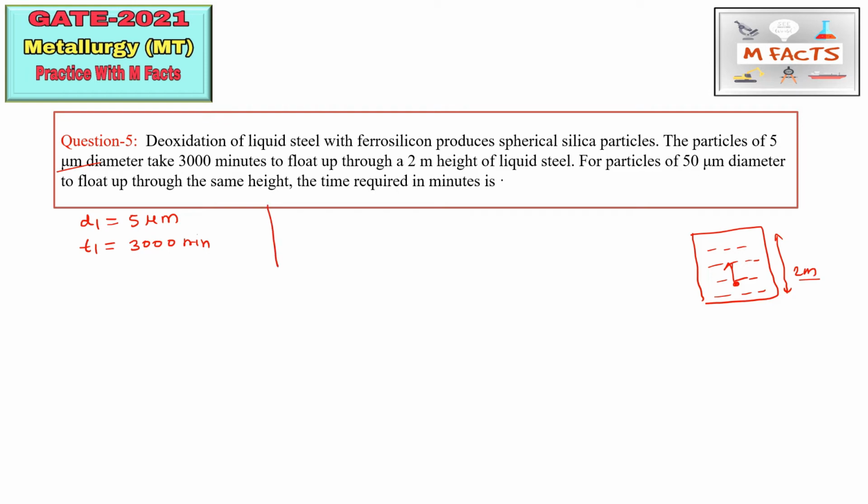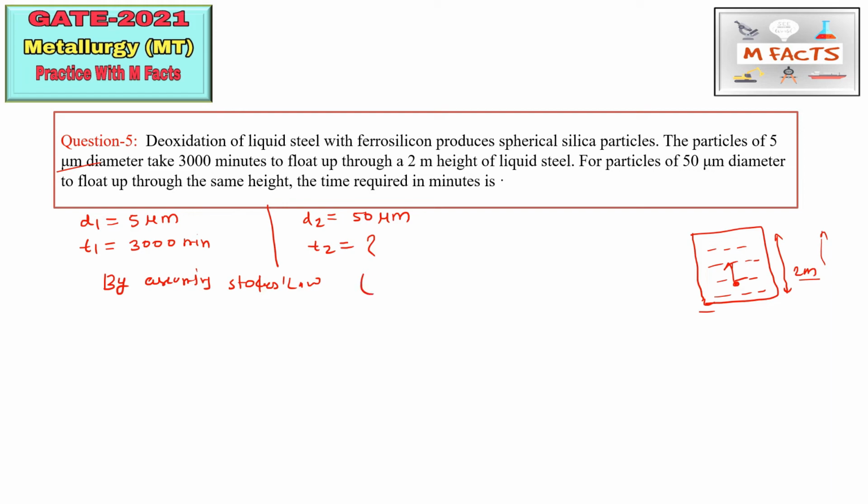The next line is that for a particle of 50 micrometers, that means D2 is also given, that is 50 micrometer diameter, to float up through the same height, what is the time required, that is T2. This is a simple GATE aptitude question. You can apply the formula and find it. Here we need to assume Stokes law.